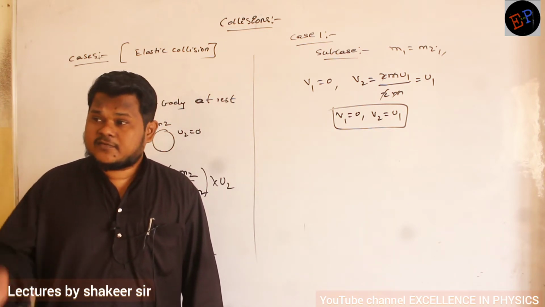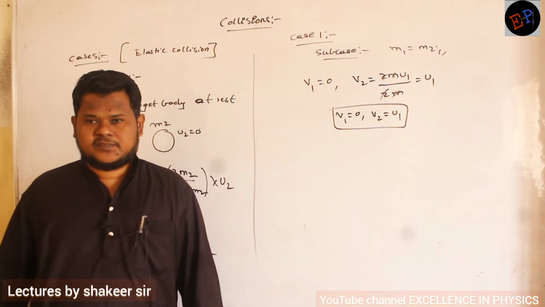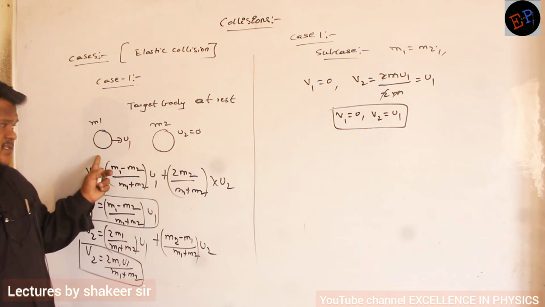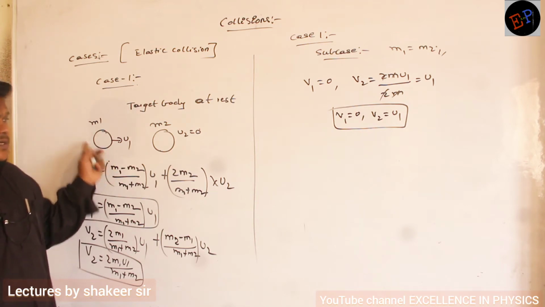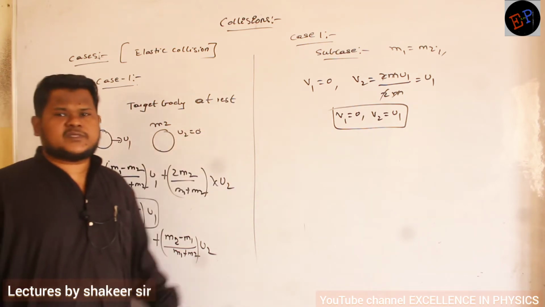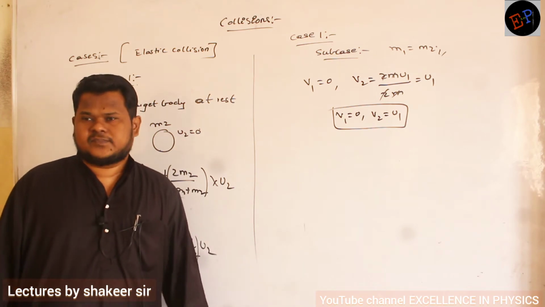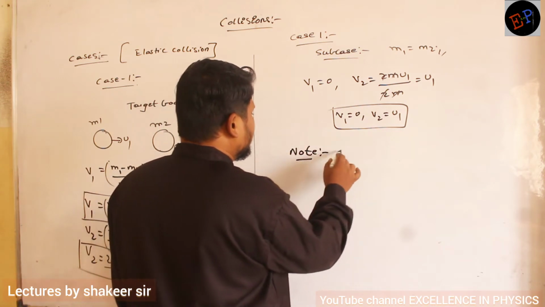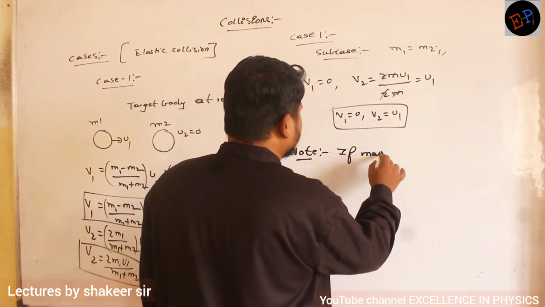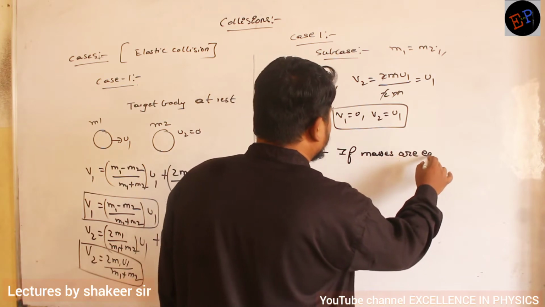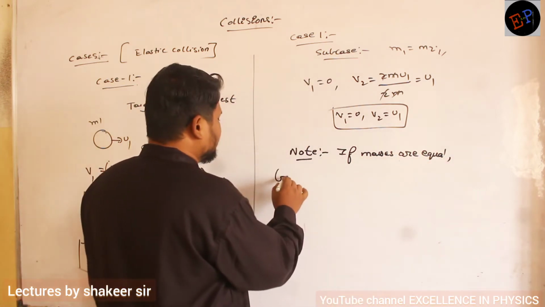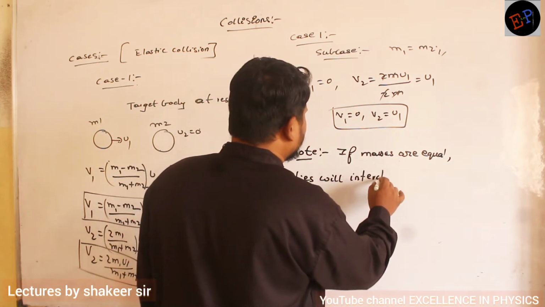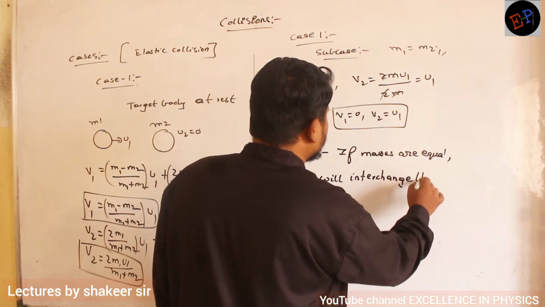In which case? If masses are equal. If the second body is at rest, the first body goes into rest position after collision. The first body is traveling with a velocity of 2 meters per second. The second body will travel with a speed of 2 meters per second after collision. Understood? So the note point I will write is: if masses are equal, bodies will interchange the velocities.